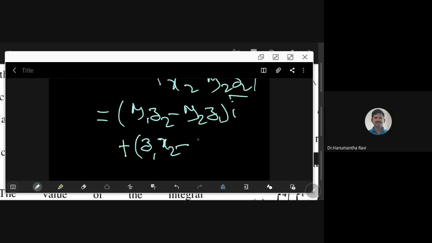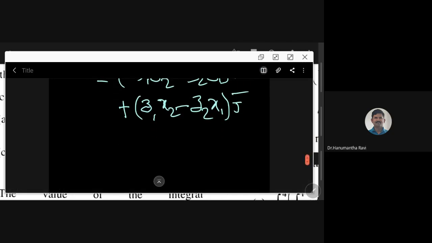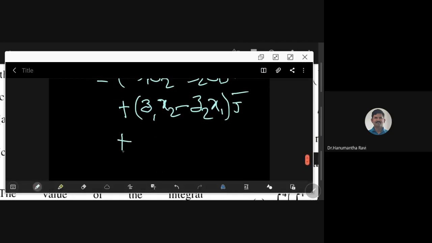So after y2 what will come? You have z2, and after z1 what will come? x1. It is j bar. This is how one can easily remember it. So plus, after z1 what will come? x1. After x2, y2, and after z2 will come x2, and you have y1 here.